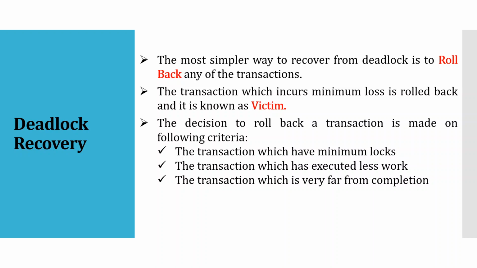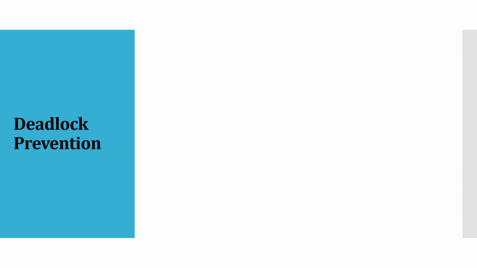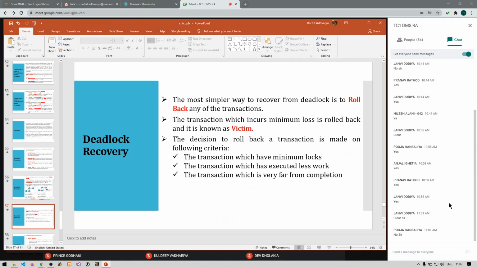So these are the three different parameters on which you can decide which transaction will roll back in case of deadlock. Either a transaction with the minimum locks, or one which has executed less work, or one which has more work left to execute, which is far away from executing a commit command. These are the ways you can find out a victim and recover from your deadlock. So this is what deadlock recovery means. Just go through the slide again, and if you have any doubts, just tell me.